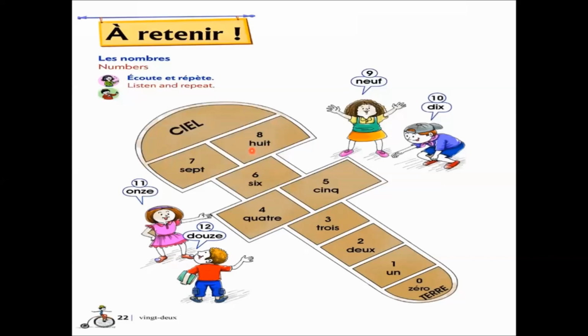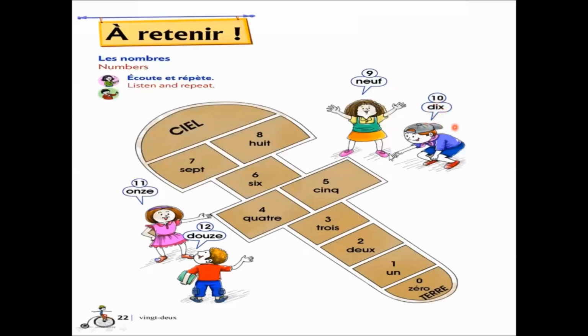Next is 8. And H is a muted consonant. Whenever a word begins with H, we don't pronounce it. And T here is not a muted consonant. Otherwise, T is a muted consonant. So we will pronounce it as huit. Next is number 9. This is pronounced as neuf. Whenever a word ends with C, F, and L, we have to pronounce that word completely. So this is neuf. And this is dix, same as C's.